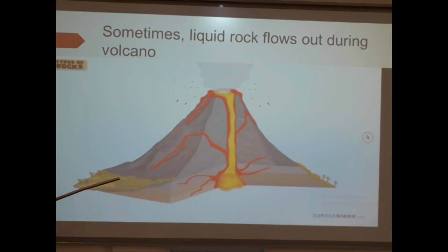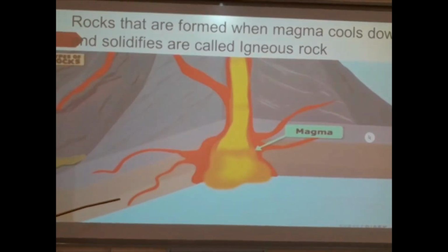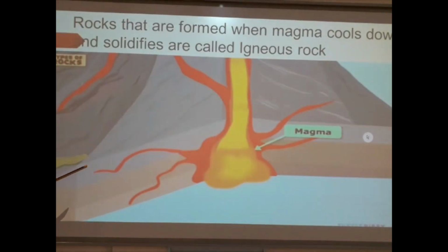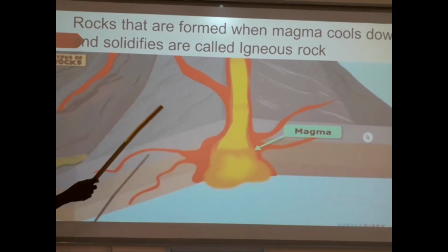So during the eruption of the lavas, some of these melted rocks, which are referred to as magma, flow out to the surface. Rocks that are formed when magma cools down and solidifies are called igneous rock.